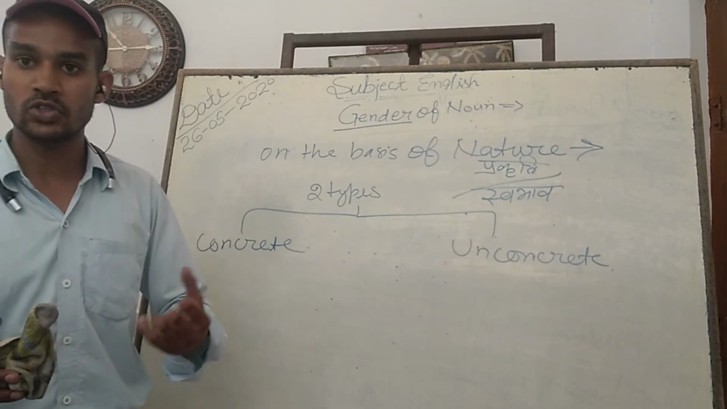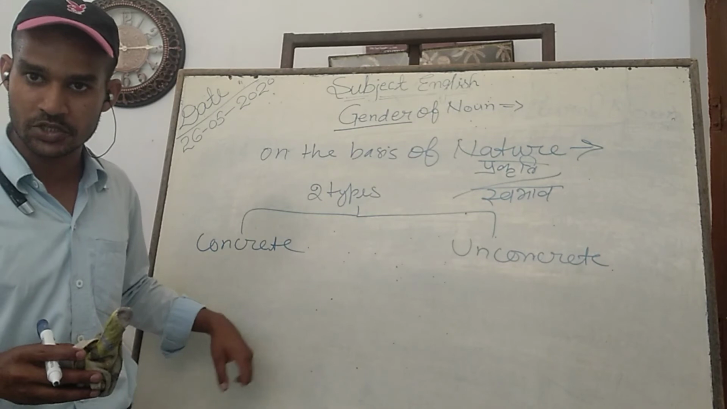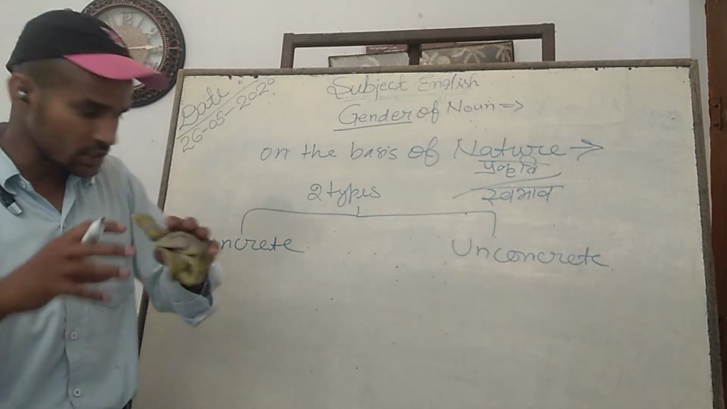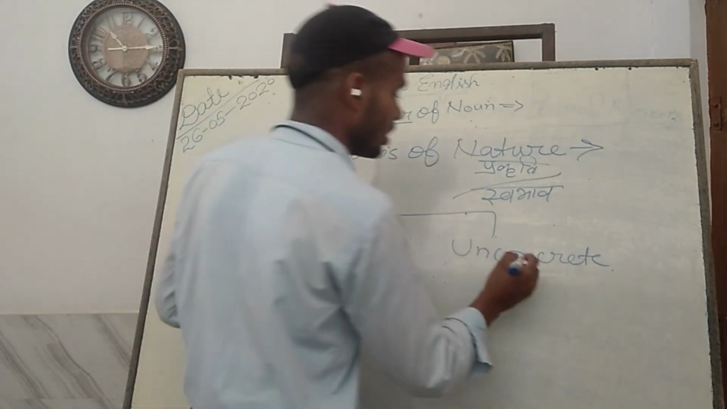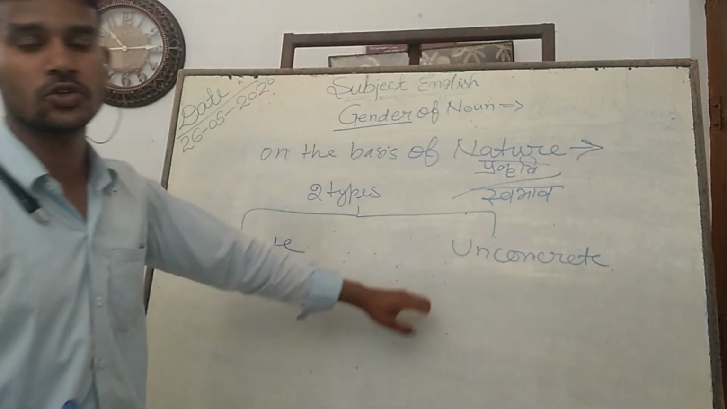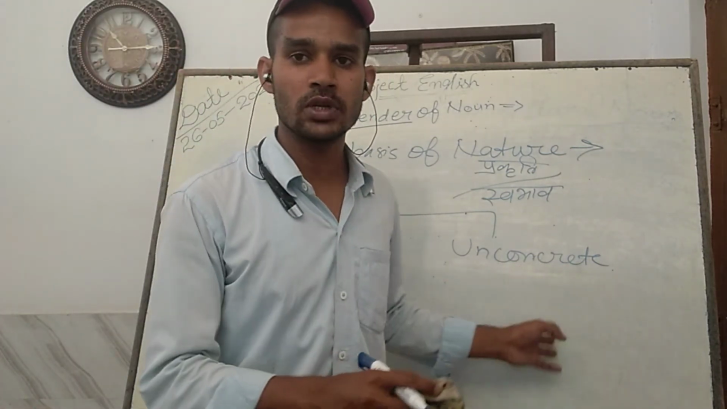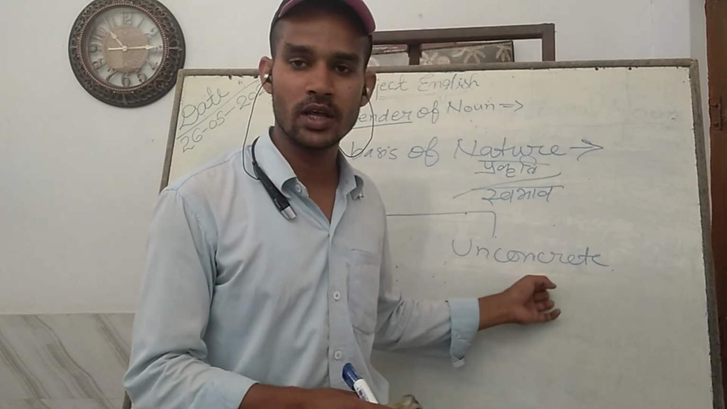If we want to change its shape, we shall have to destroy it, diminish it, or break it. So this is the rigid form, the concrete form. And unconcrete means which doesn't have a fixed or rigid shape, but in whichever shape it is put, it takes the shape of that particular object.